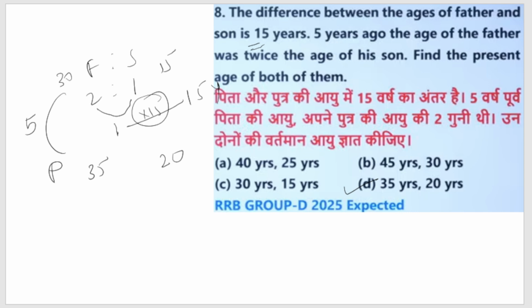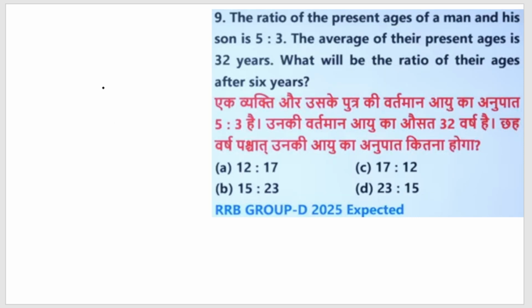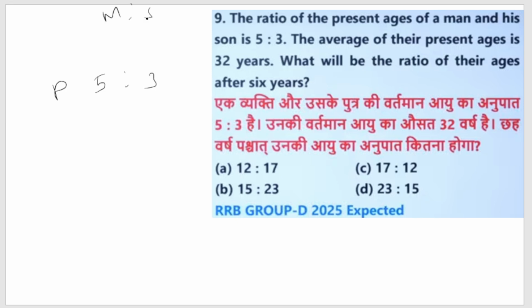Move on to the last question of this part. Next is: the ratio of the present age of a man and his son is 5:3. Present age ratio is given, 5:3, man and his son. The average of their present ages is 32 years. So what is the formula of average? Sum of numbers upon number of numbers.